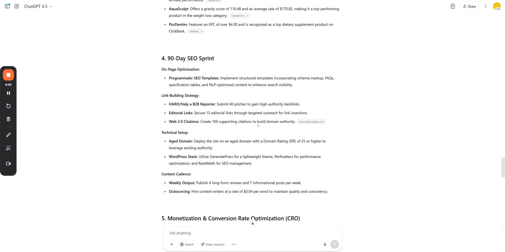Okay, now it's given you number 4, a 90-day SEO sprint. It talks about on-page optimization, link building, technical setup and content. What you want to do with these, because it's a large area definitely, is with your SEO templates. Implement structured templates incorporating schema markup, frequently asked questions, specification tables and NLP optimized content to enhance search visibility.